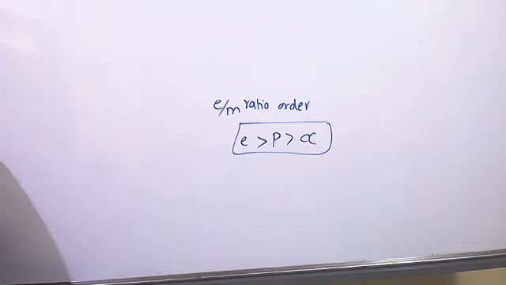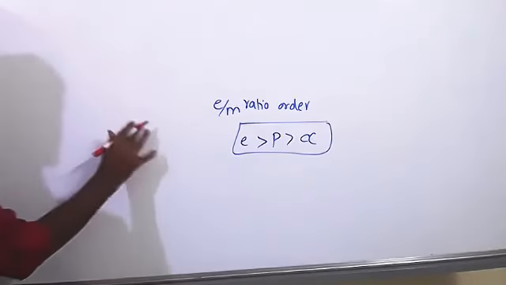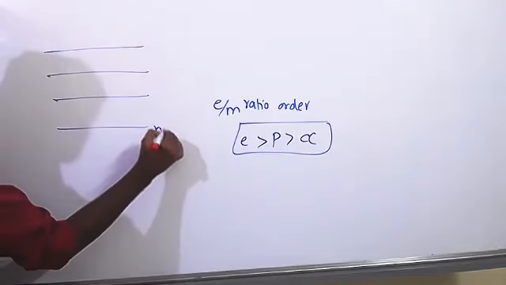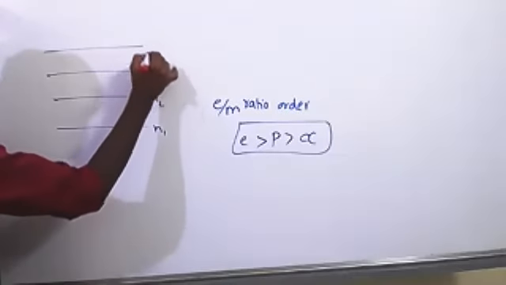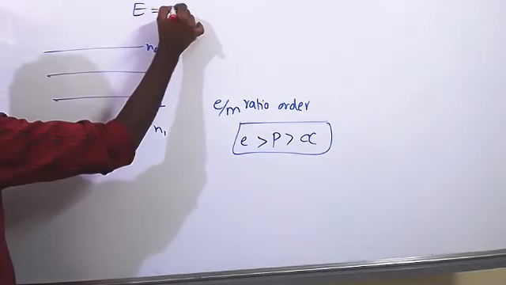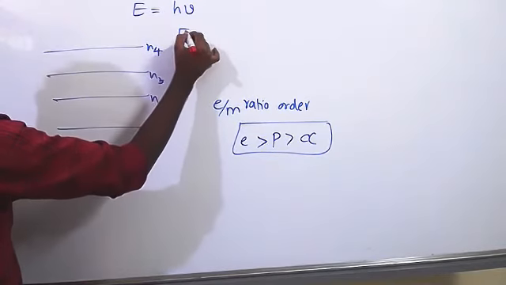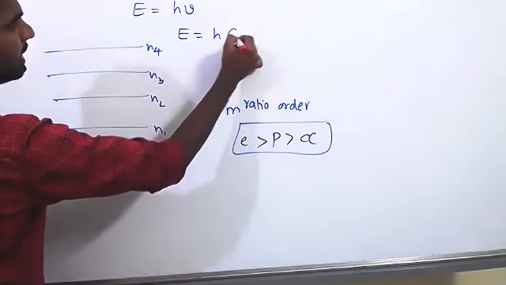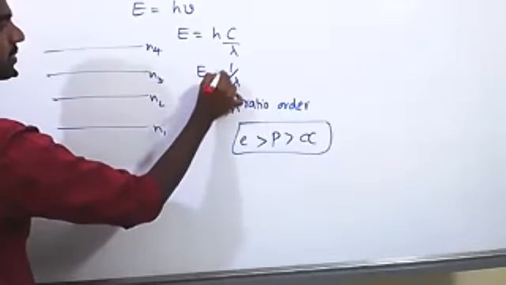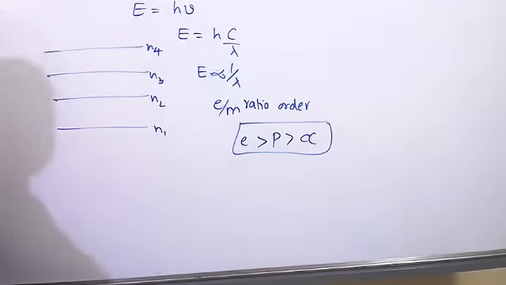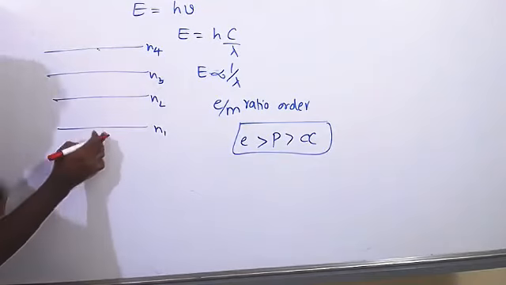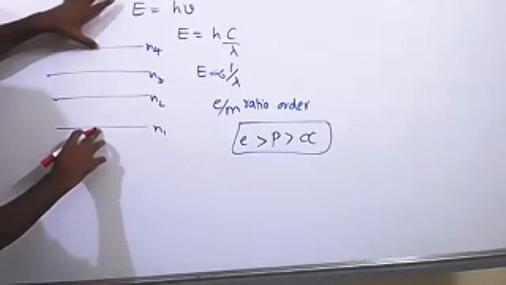So they're asking for minimum wavelength. This is the N1 level, N2 level, N3 level, N4 energy levels. See, I gave you the equation E is equal to h nu, which is h c by lambda. Always, energy and wavelength are inversely proportional. Mind it. From N1 to N4, there is a high energy gap. Energy gap is more, so here wavelength is less.